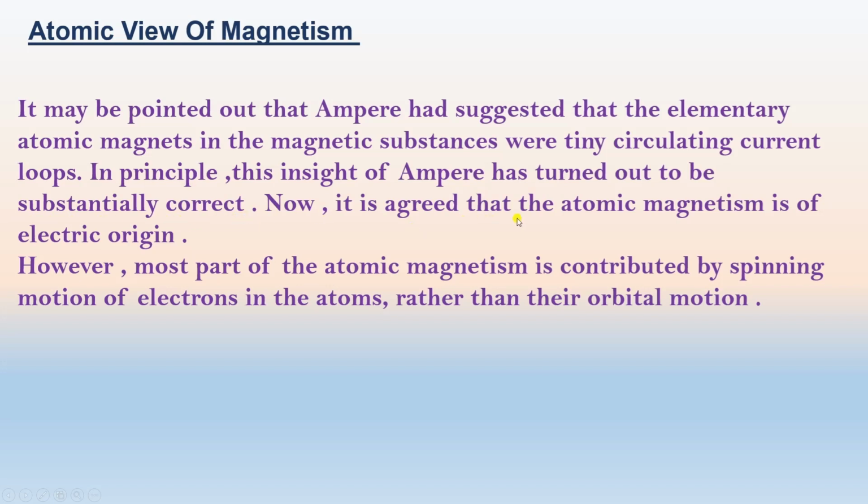Now it is agreed that atomic magnetism is of electric origin. However, the most part of atomic magnetism is contributed by the spinning motion of the electron in the atom rather than its orbital motion. Okay, then is Coulomb's law in magnetism.